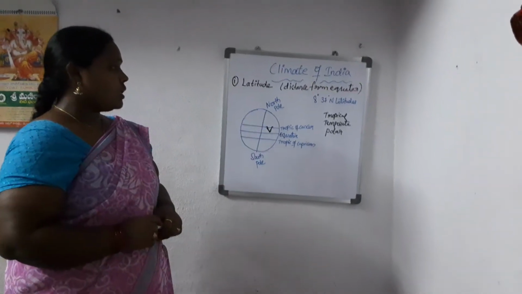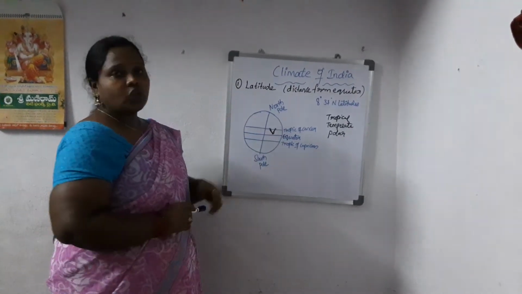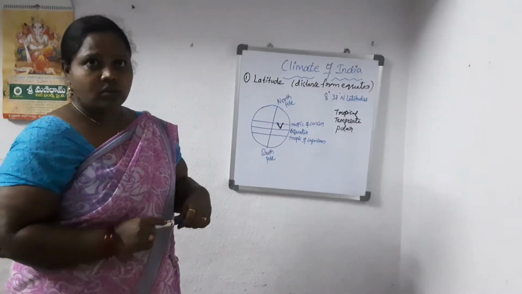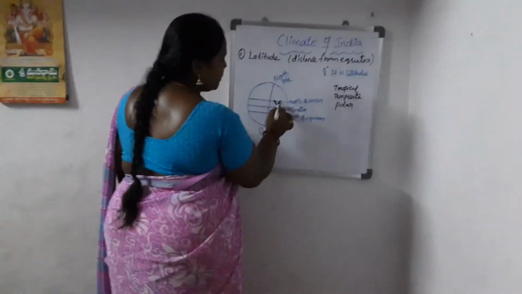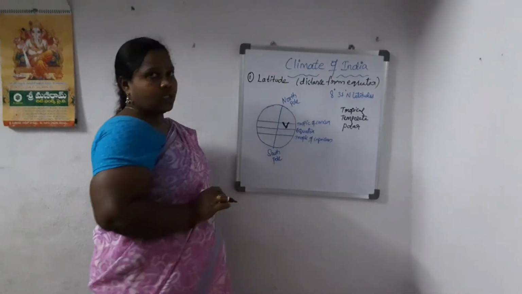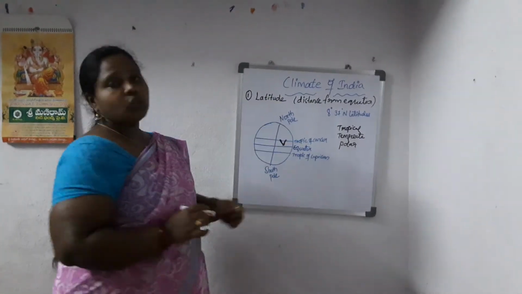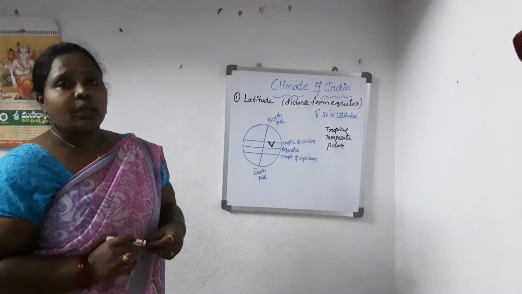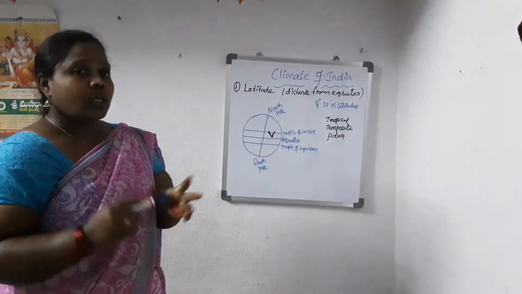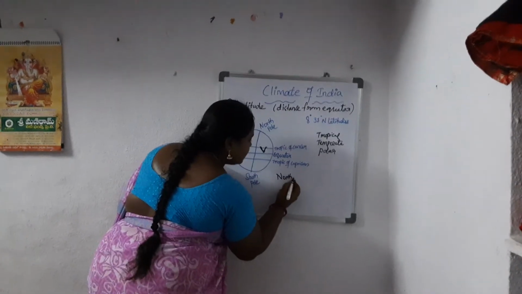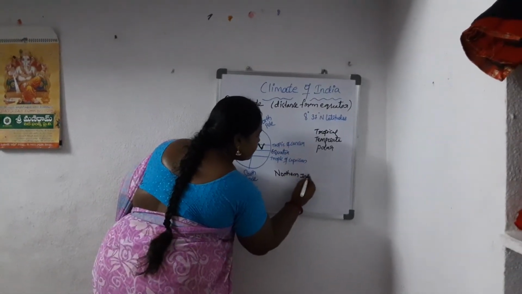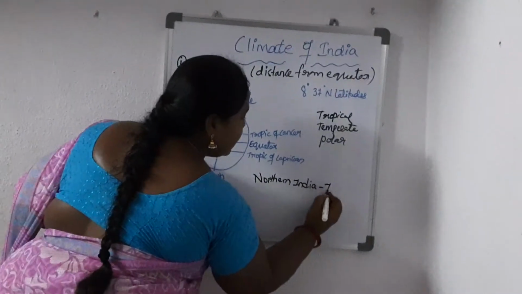The area south of the Tropic of Cancer is the tropical zone, and the area north of the Tropic of Cancer is the temperate zone. So northern India is located in the temperate zone.